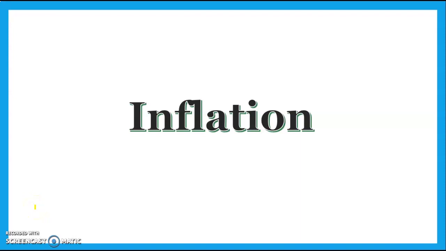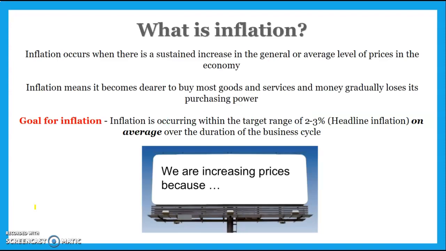Okay, in the next two videos, we're going to be talking about another one of Australia's goals, which is the goal of low inflation or price stability. Basically, inflation occurs when there's a sustained increase. So the word sustained, generally it needs to persist for a period of longer than 3 months in the average level of prices in the economy.